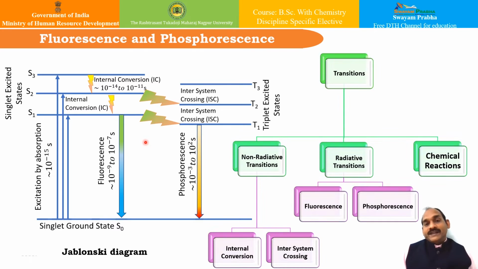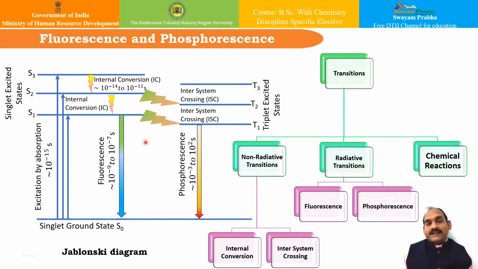The various phenomena are shown by the excited molecules, and when these molecules come from the excited state to the ground state or a subsequent lower energy state, various phenomena occur. Let us understand them one by one.